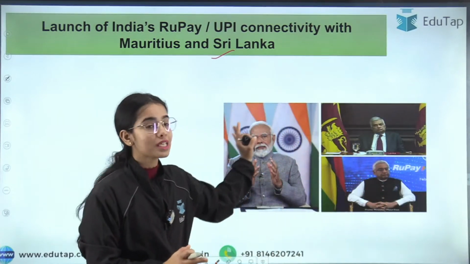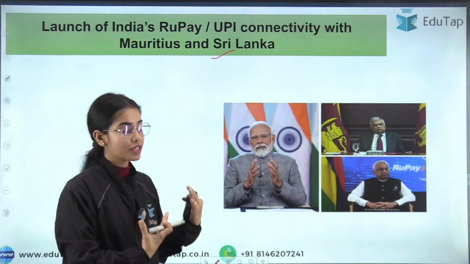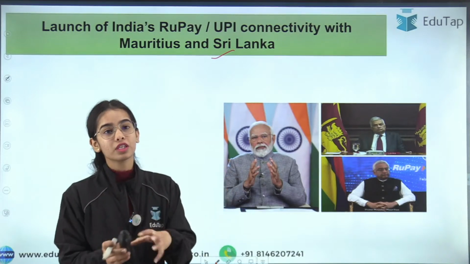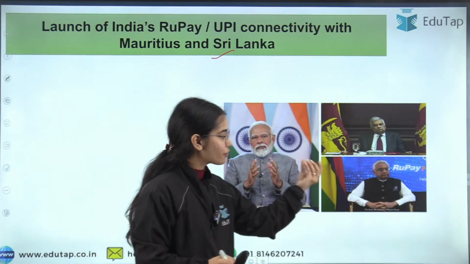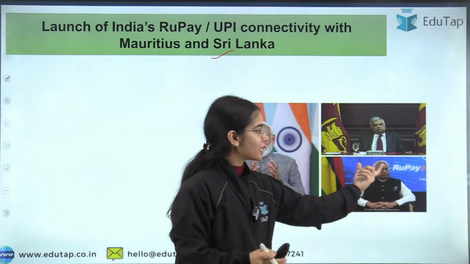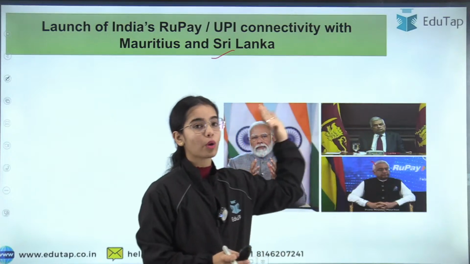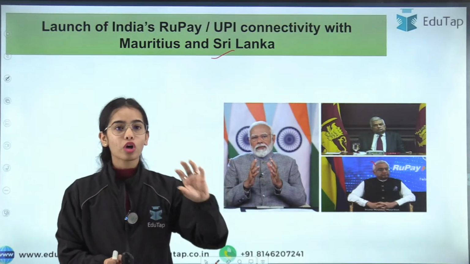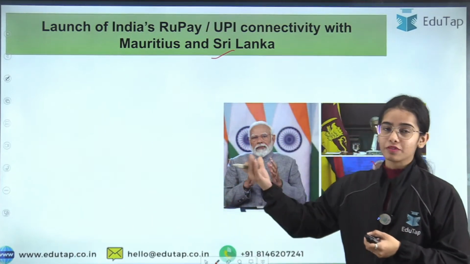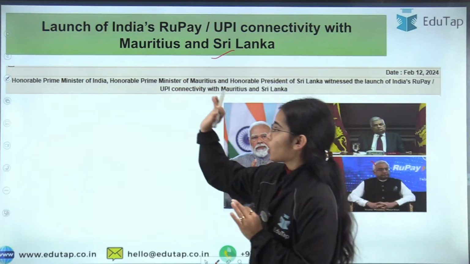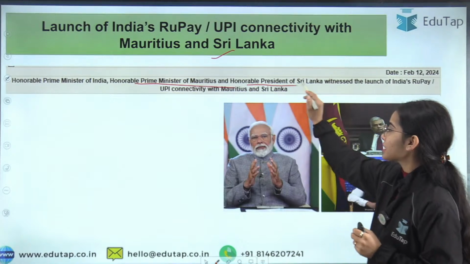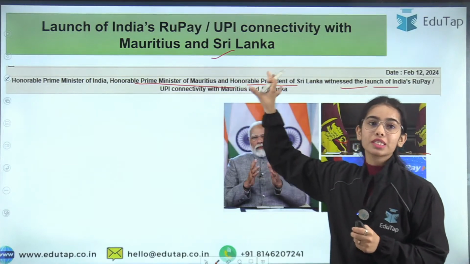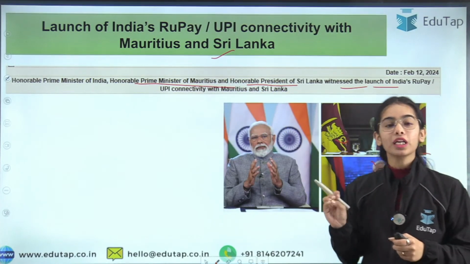First of all, the launch is a virtual launch where the Prime Minister of our country, the Prime Minister of Mauritius and the President of Sri Lanka were all present, as well as the Governor of the Reserve Bank of India, the Governor of the Monetary Authority of Mauritius and the Governor of the Monetary Authority of Sri Lanka. In this virtual meeting, the launch of the UPI and RuPay services happened. The Honorable Prime Minister of India, the Honorable Prime Minister of Mauritius and the Honorable President of Sri Lanka witnessed the launch of India's RuPay UPI connectivity with Mauritius and Sri Lanka. This happened on February 12, 2024.